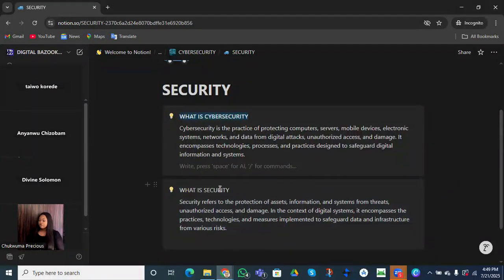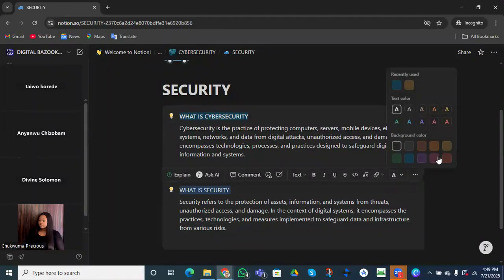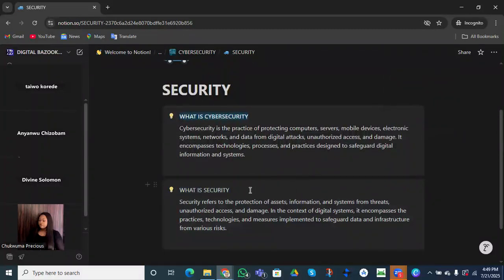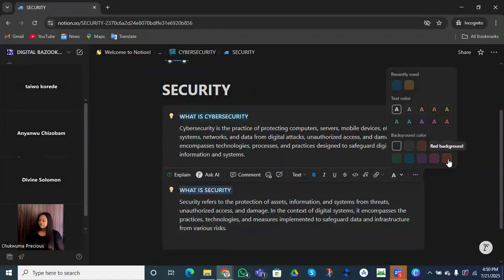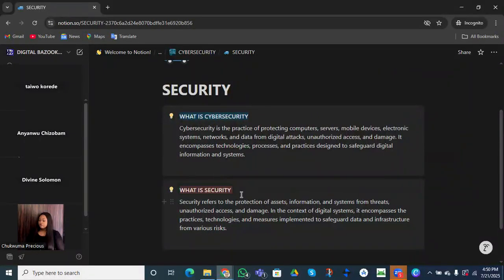The same thing, you can highlight. If you highlight, you have an option to make it bold and change the colors, right? So let's say we want to make it bold and change the colors. Let me make that bold first. Then I'm coming to change the colors. Which one do we select? Let's say we select this one. Do you see how we are using Notion to make our work so organized?